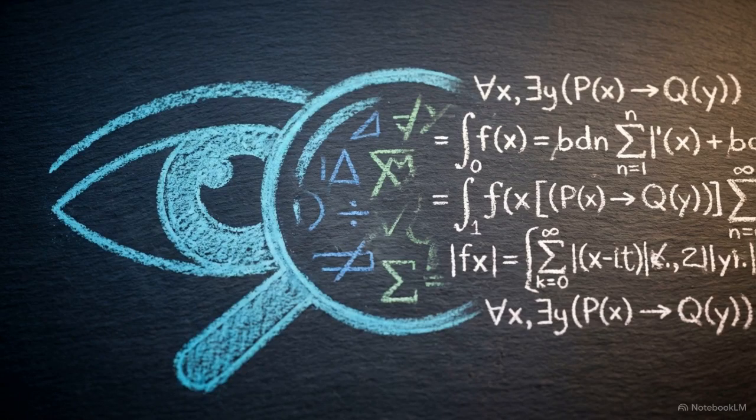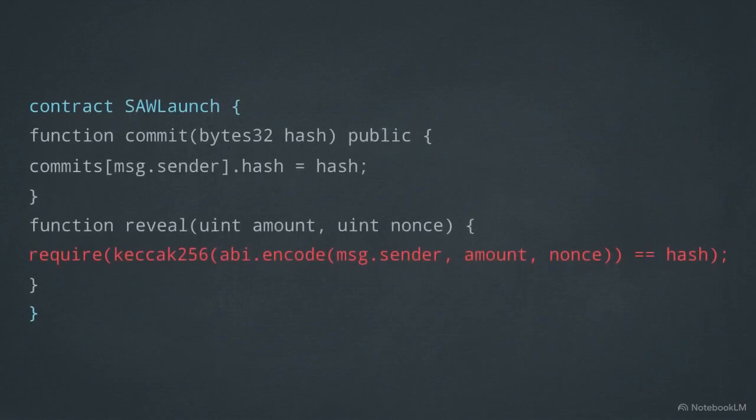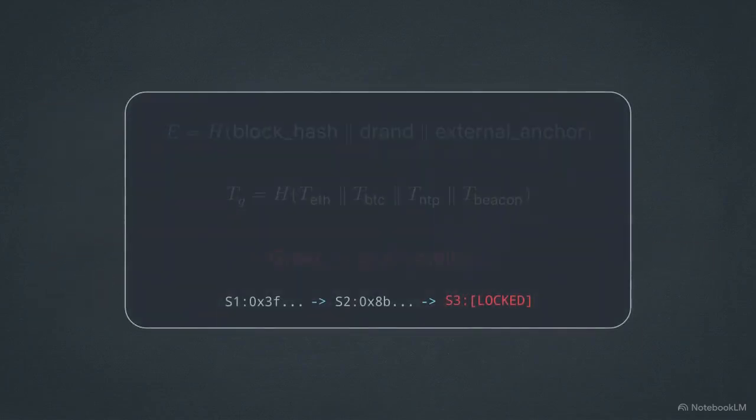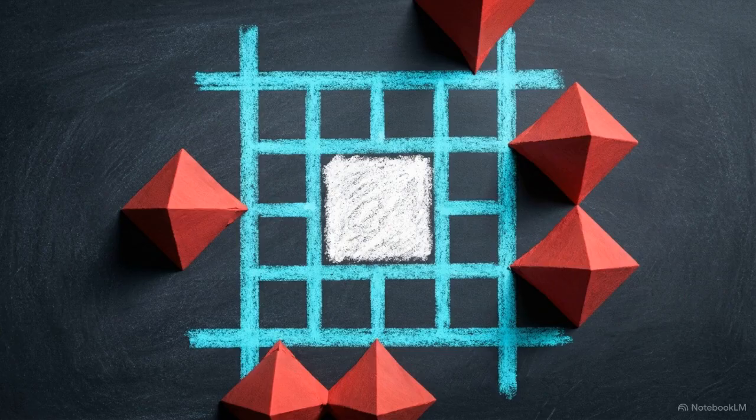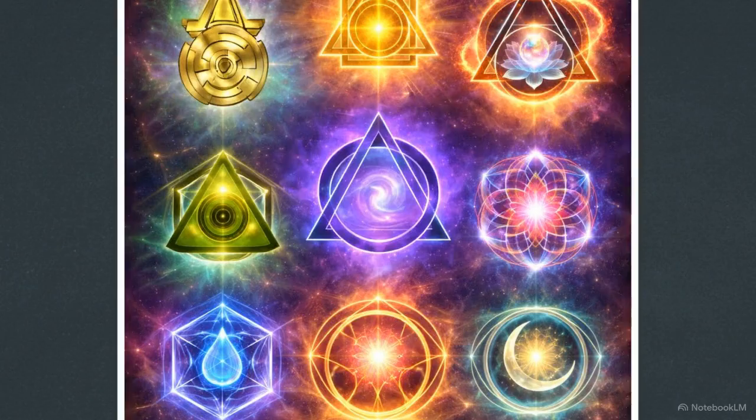To understand how this prevents network manipulation, we have to look past the symbols and examine the specific smart contract logic and cryptographic equations dictating these transitions. In adversarial environments, fair distribution requires deterministic mathematical boundaries. We begin with the structural anchors of the protocol: the foundation, genesis, and awakening states.